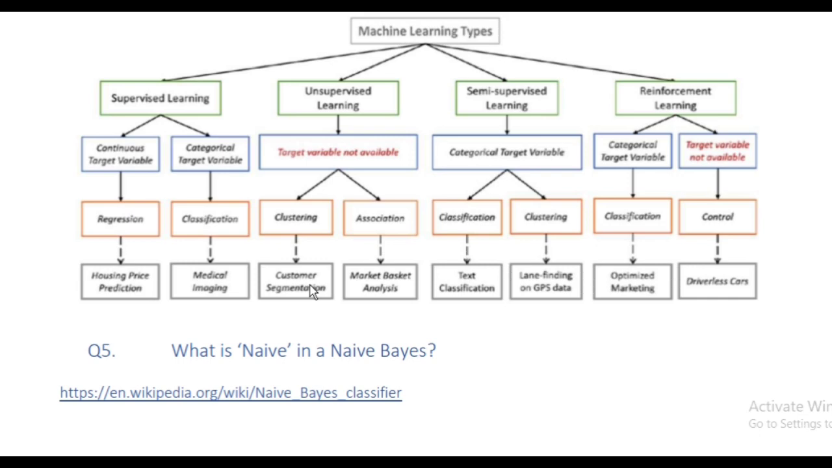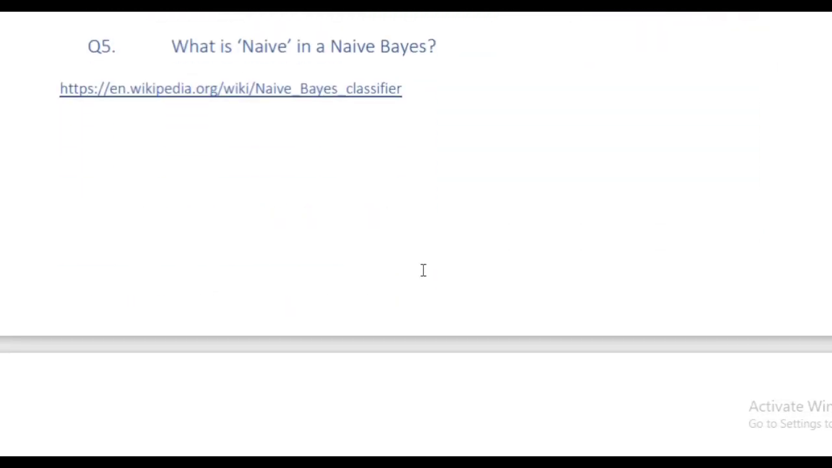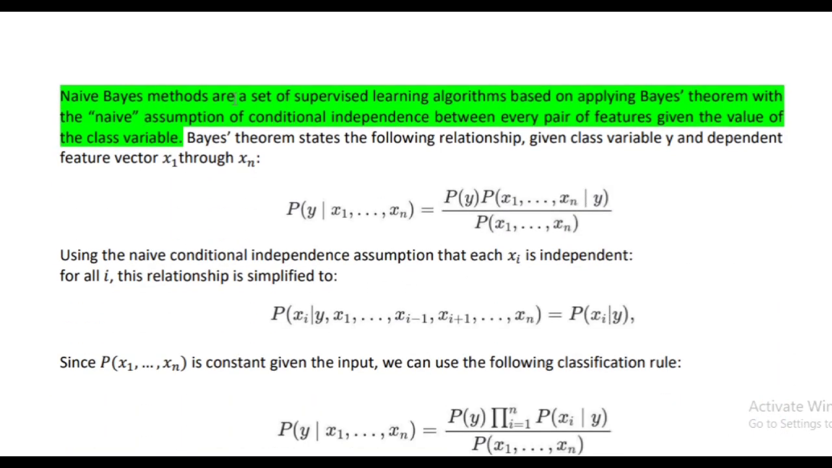Question number 5. What is naive in naive Bayes? Naive Bayes is an example of supervised learning. It is based on Bayes theorem. So the answer is: naive Bayes methods are a set of supervised learning algorithms based on applying Bayes theorem with the naive assumption of conditional independence between every pair of features given the value of the class variable.